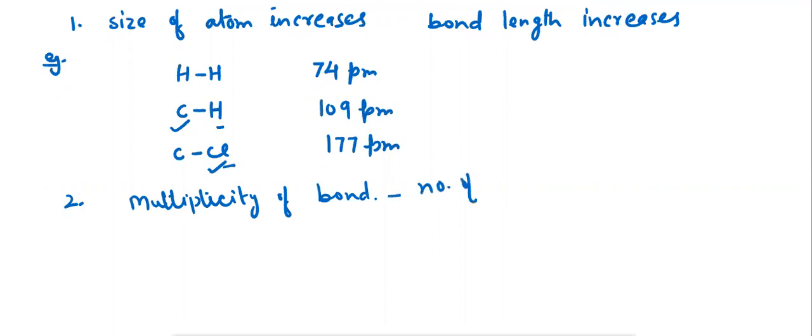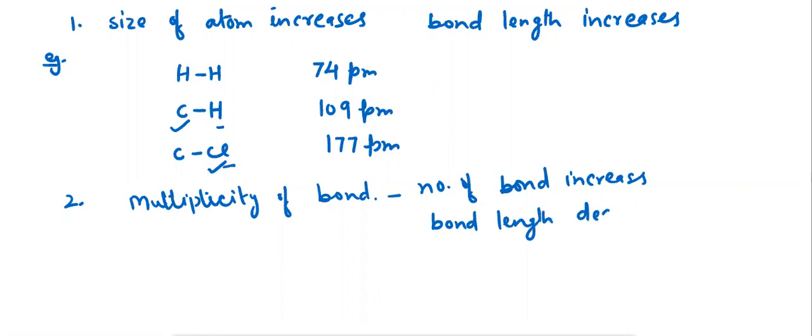Number of bonds increases, bond length decreases. For example, in case of carbon triple bond carbon, carbon double bond carbon, and carbon single bond carbon.